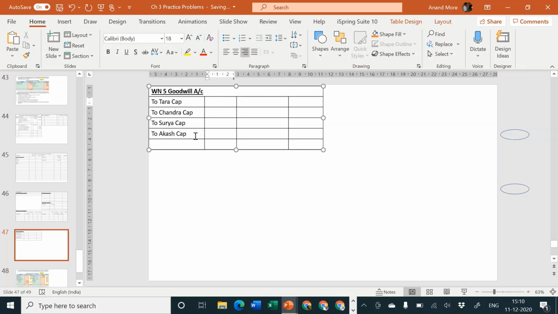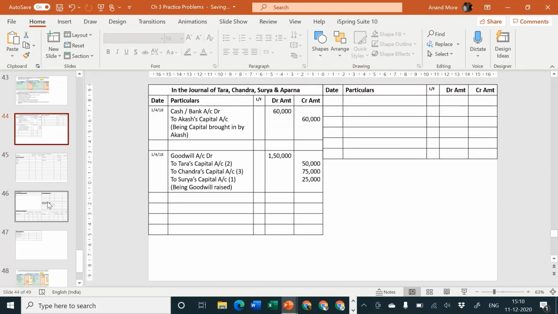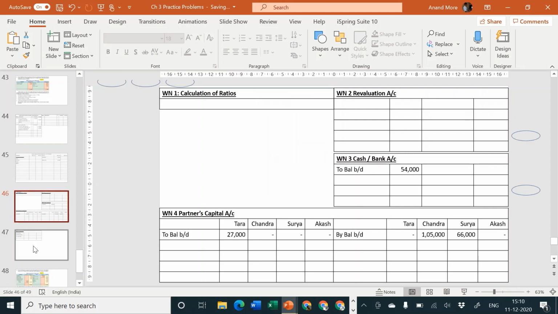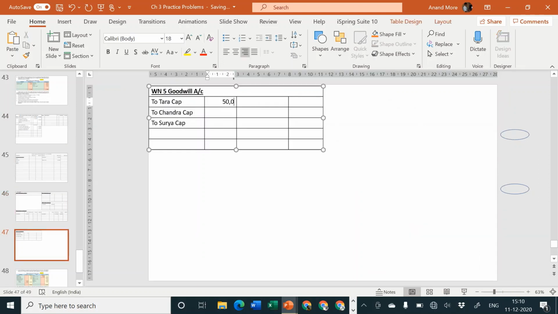Akash capital is not there, sorry for that. Only the 3 old partners are required to be considered. So what was the amount? The amount was 50, 75 and 25.